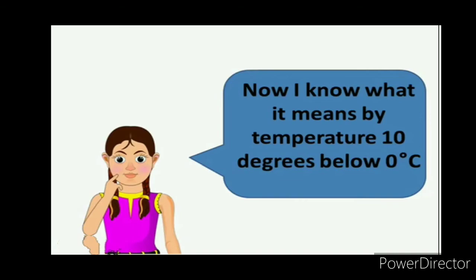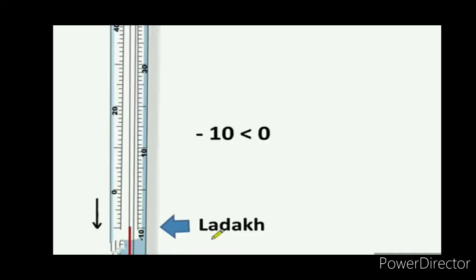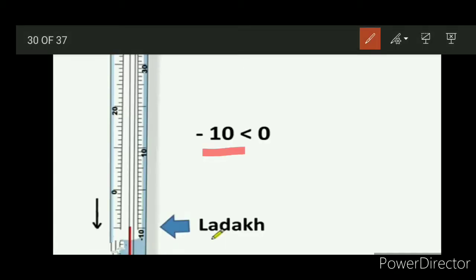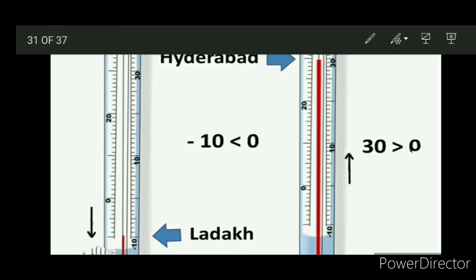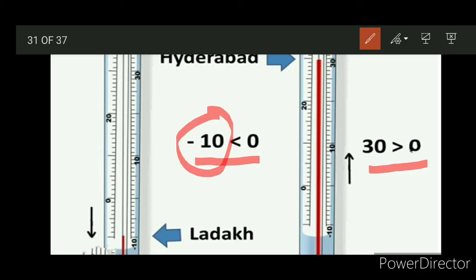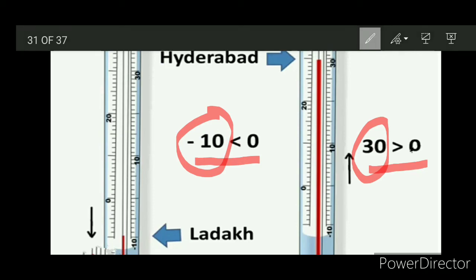Now you must have understood how to represent the temperature 10 degrees Celsius below 0 degrees Celsius. Yes, -10 degrees Celsius. Here we are having two temperatures. One is less than 0, another one is greater than 0. Here negative sign is used to represent less than 0 numbers. Here there is no sign, also considered as positive numbers. Positive sign is used to represent greater than 0 numbers.